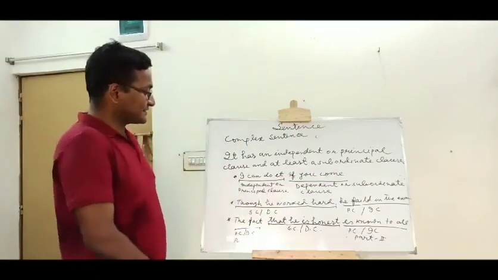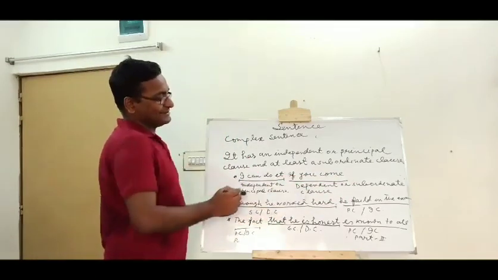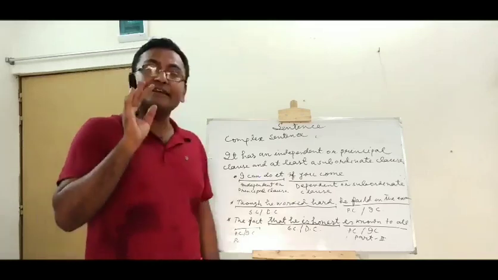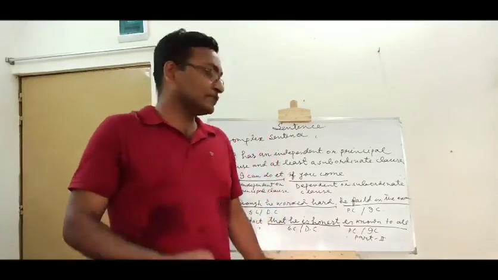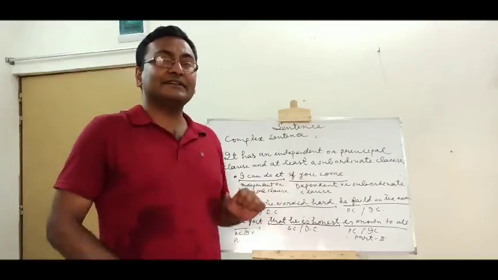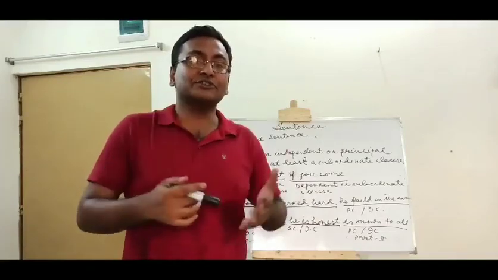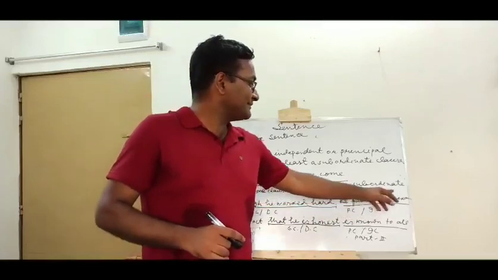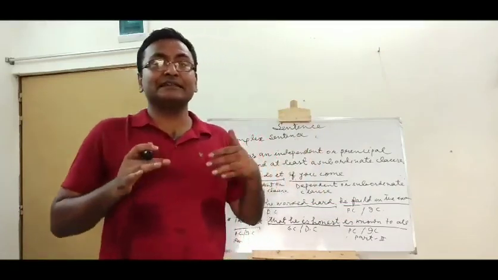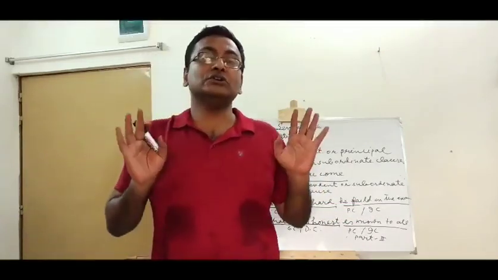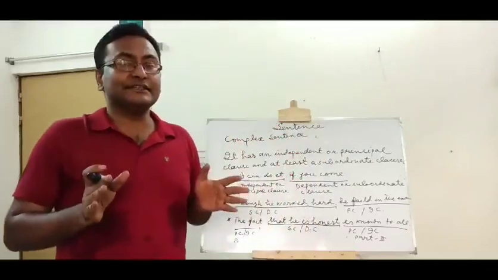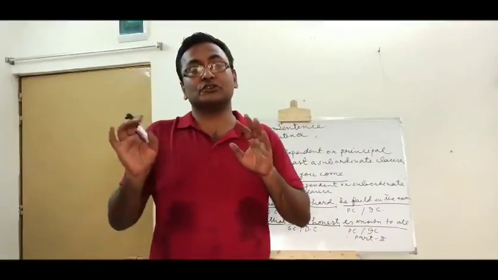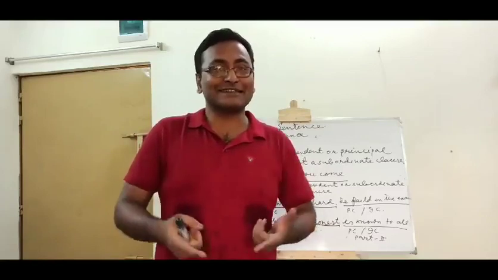In the second sentence, though he worked hard, he failed in the exam. Here, though he worked hard, this is the subordinate clause or dependent clause. He failed in the exam. This is the independent clause or principal clause. Here we see that the subordinate clause or dependent clause comes first.